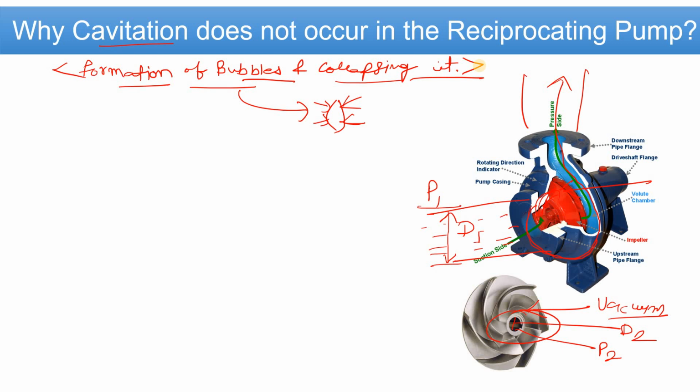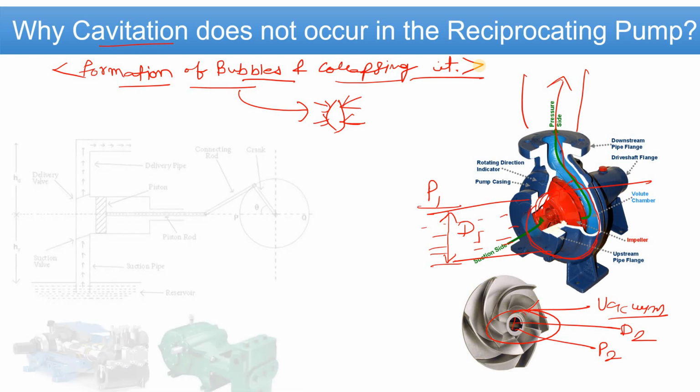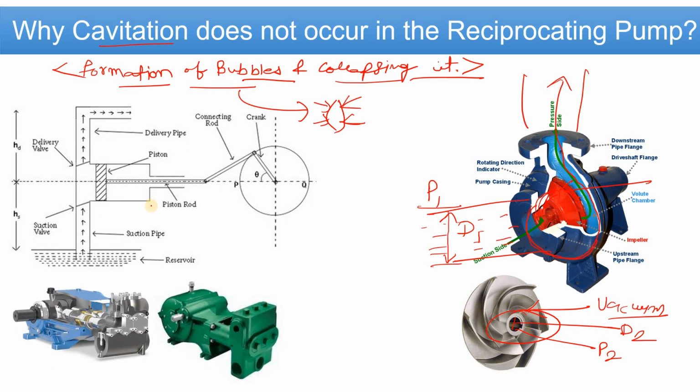The same happens at an orifice when we install it in the pipeline, and in a valve, let's suppose a globe valve. Now if you see the reciprocating pump, this is the single acting reciprocating pump. This is your plunger pump, and this is your piston pump. The reciprocating pump works in a backward and forward motion. When the piston goes backward, the vacuum will be created here.